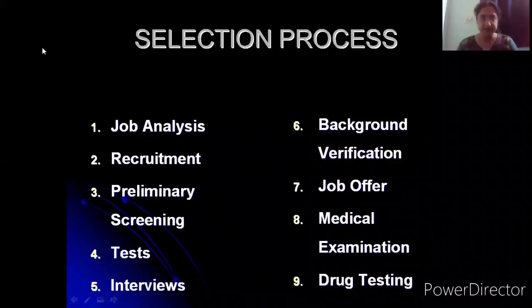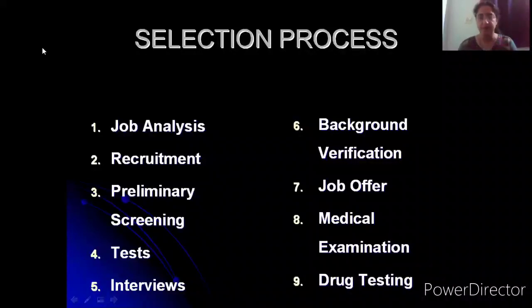So regarding tests, there are different types of tests which can be administered on candidates. It can be aptitude tests, it can be personality tests. All these types of tests we will be seeing in the next slide. So as of now, we will quickly go through the various steps involved in the selection process. Then interviews. This is also quite a lengthy topic, which will be handled in a few more slides to come.